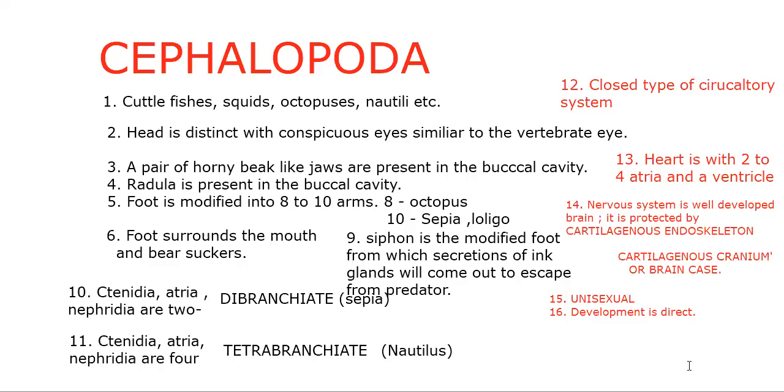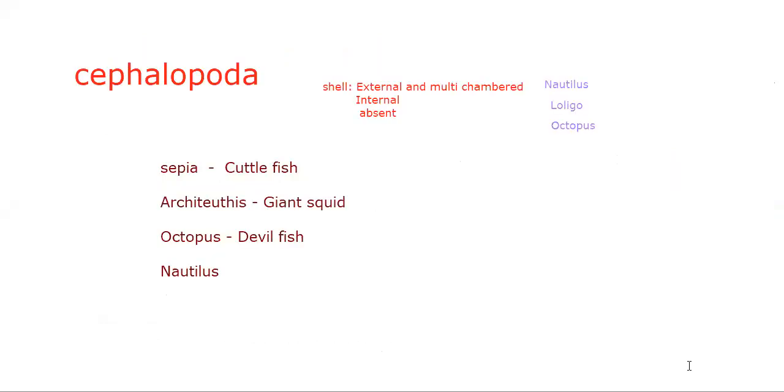Closed vascular system, heart is with 2 to 4 atria and a ventricle. Well-developed nervous system with brain protected by cartilaginous cranium or brain case. Unisexual animal, development is direct, and the shell is external multi-chambered in nautilus, internal in loligo, absent in octopus. Examples: sepia, cuttlefish; architeuthis, giant squid, the largest known living invertebrate; octopus, the devilfish; and finally nautilus. This is about all the 7 classes of phylum mollusca.